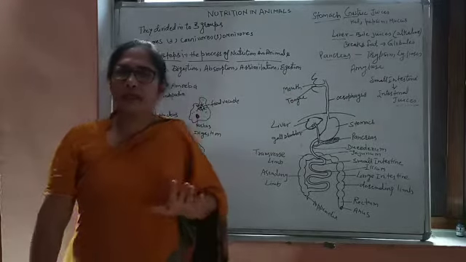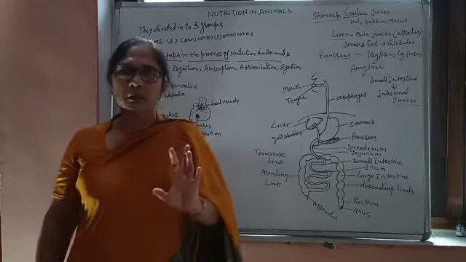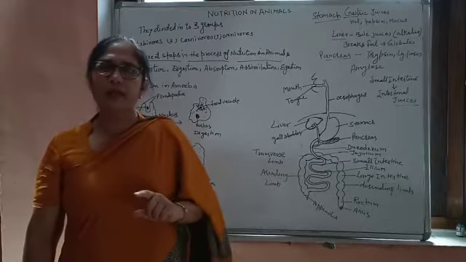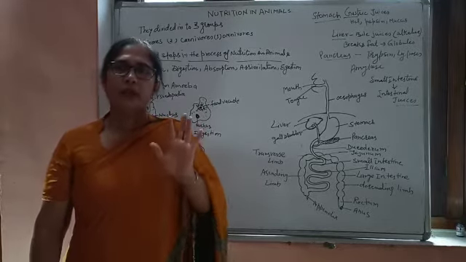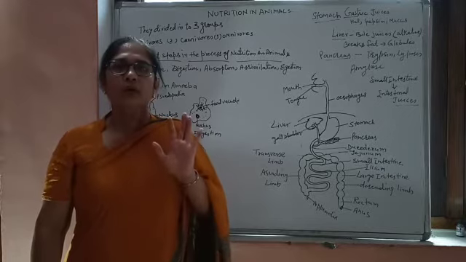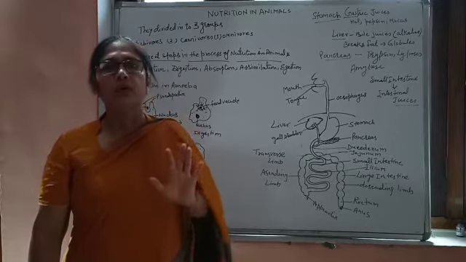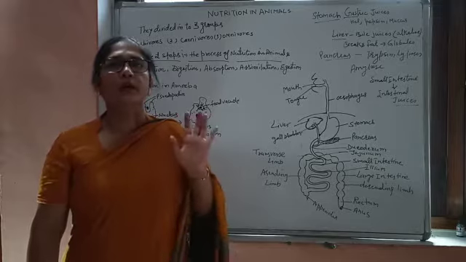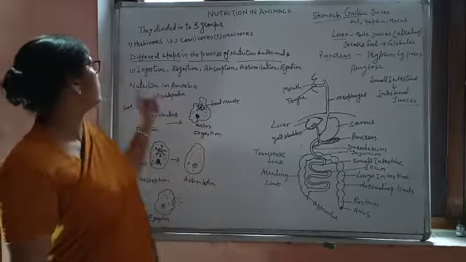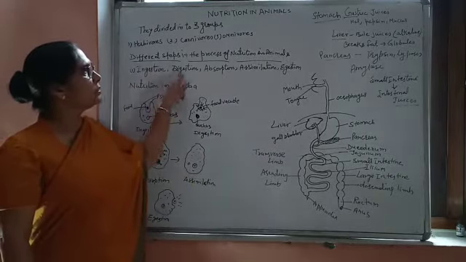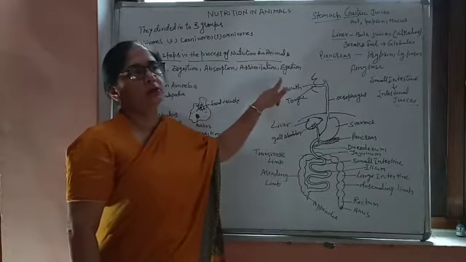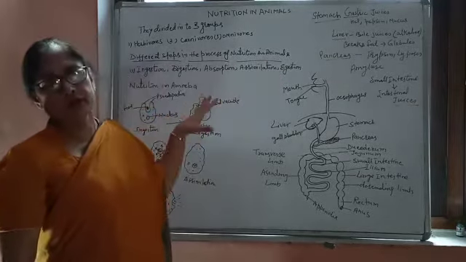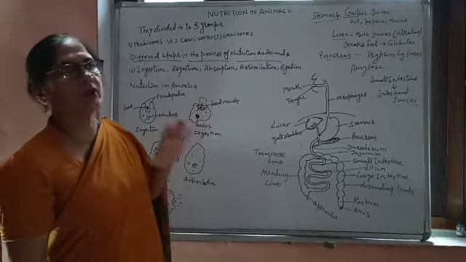So how many steps do we have? Totally, for nutrition in higher animals, we have 5 very important steps for digesting the food. These 5 steps are ingestion, digestion, absorption, assimilation and egestion. Okay? These are the 5 steps, so you should know the meaning of these.